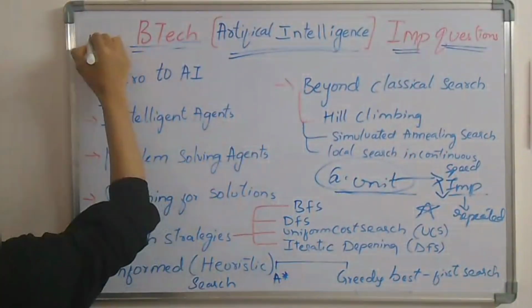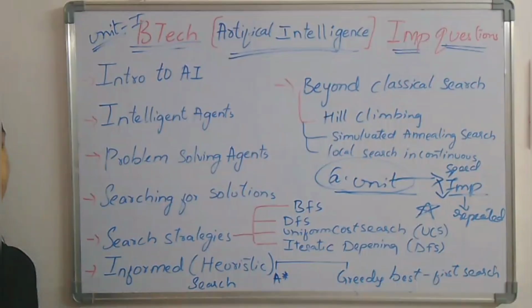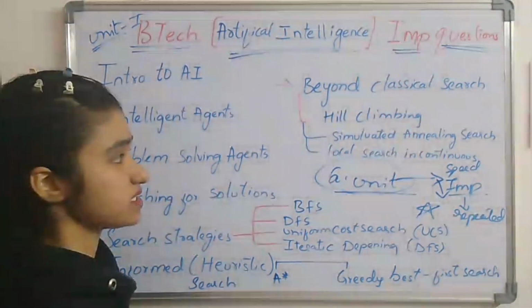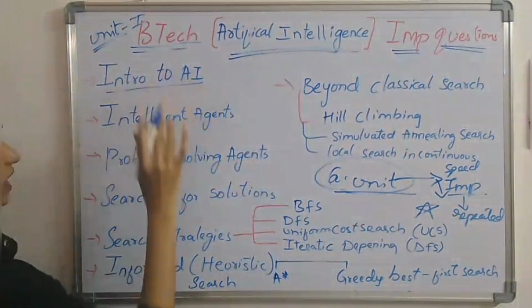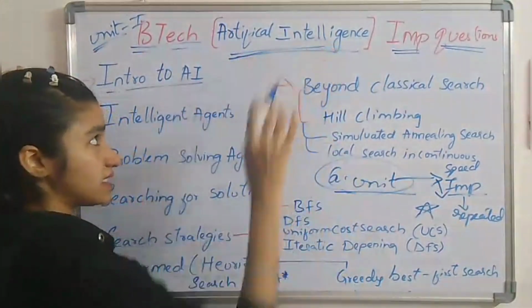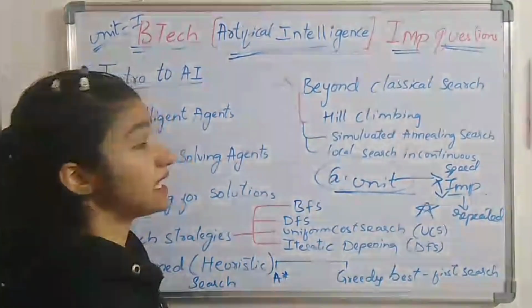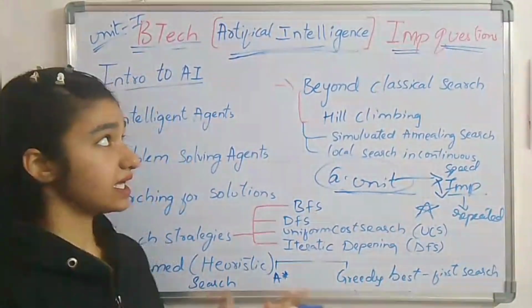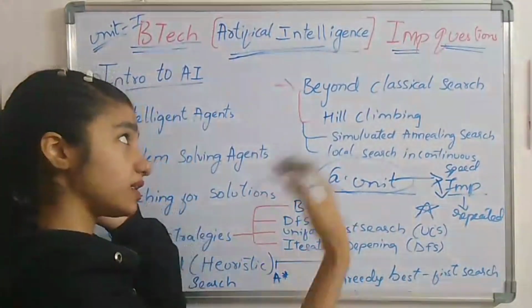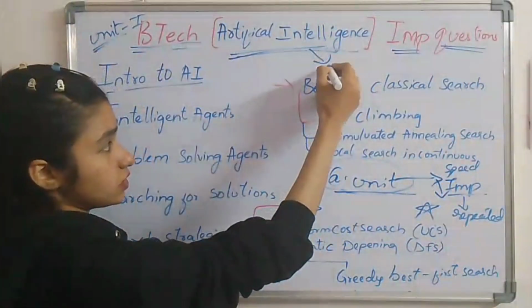So first, this is the unit 1. Unit 1 consists of introduction to AI, which means what is AI. First, let's see what is artificial intelligence. Artificial intelligence is nothing but making machines intelligent. Again and again trying to make the machine a kind of habituated, or else making things to learn.